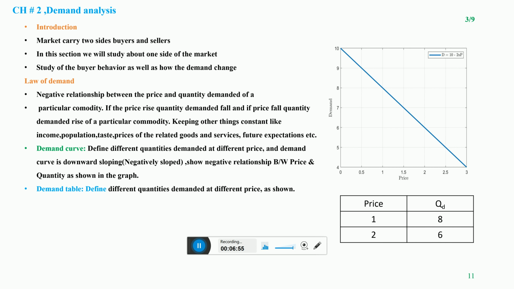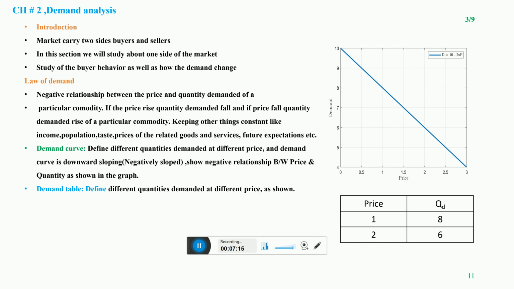So the increase in price actually discourages 3 customers, eliminating them from the market. This is the price effect: when the price increases, demand for the car decreases, and there is a negative relationship between the price of any particular commodity and the quantity demanded for that commodity.